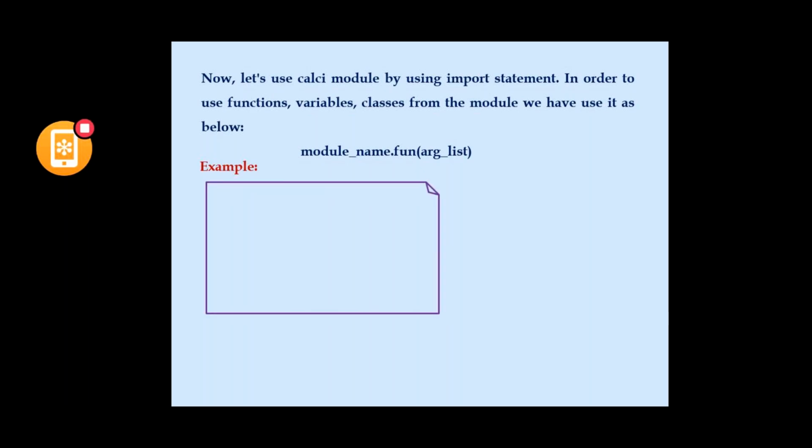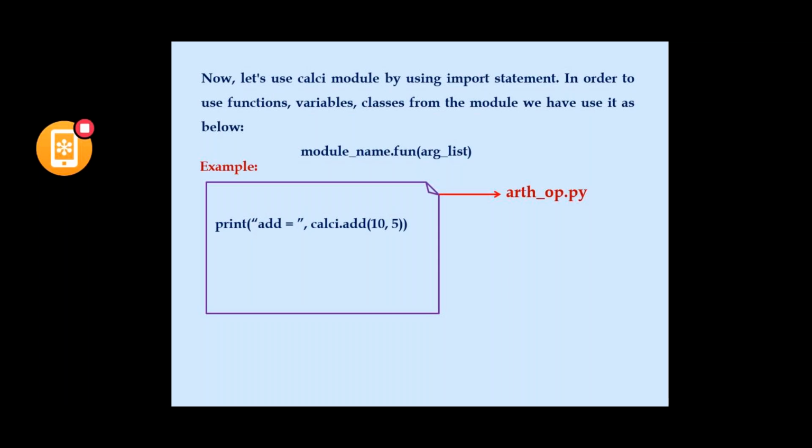So we'll see with an example. This is another Python file, let it be arithmetic operation.py. My task is to use the calc.py module in my arithmetic operation.py file, by using the import statement. I'm printing the sum value, that is add is equal to. My task is to add two numbers, so add of 10 comma 5.